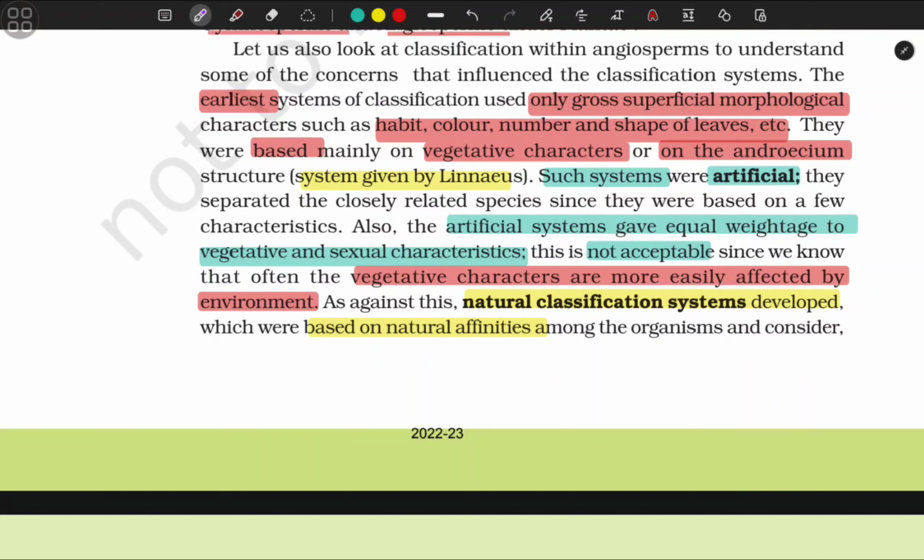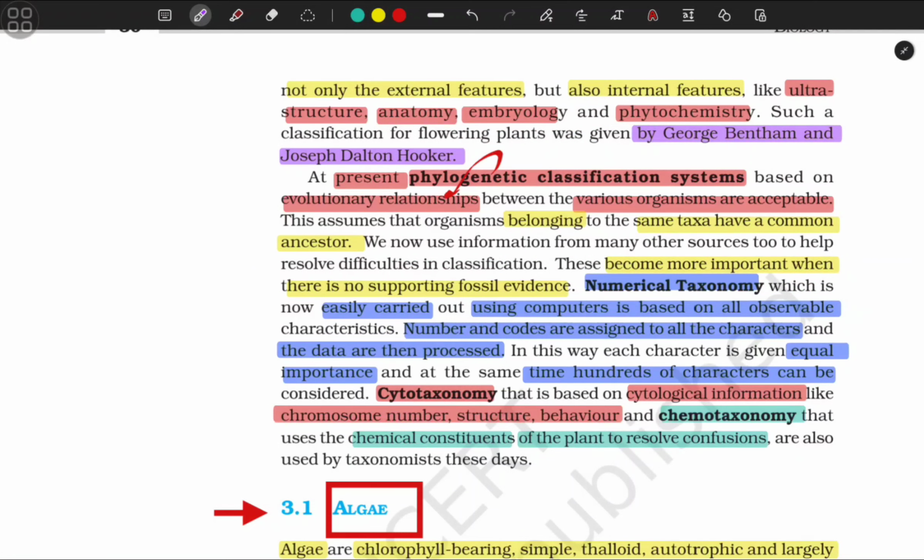As against this, natural classification systems developed, which were based on natural affinities among the organisms and considered not only the external features but also internal features like structure, anatomy, embryology, and phytochemistry. Such a classification of flowering plants was given by George Bentham and Joseph Dalton Hooker. A phylogenetic classification system is based on evolutionary relationships between the various organisms. This assumes that organisms belonging to the same taxa have a common ancestor.